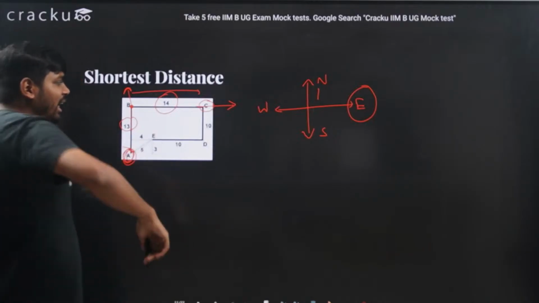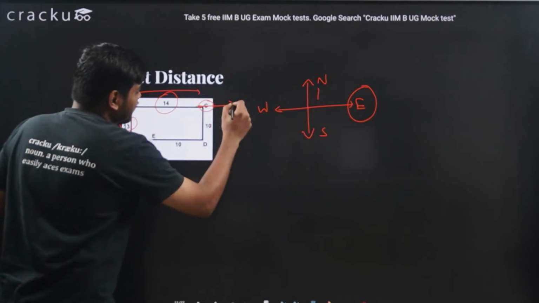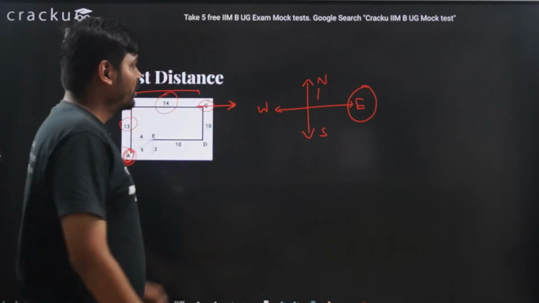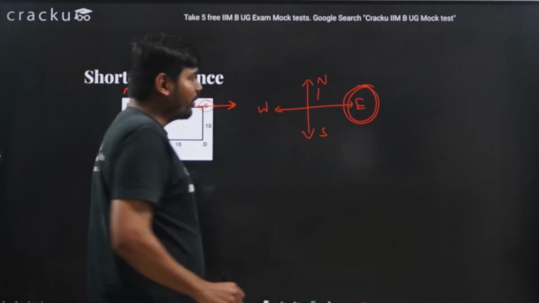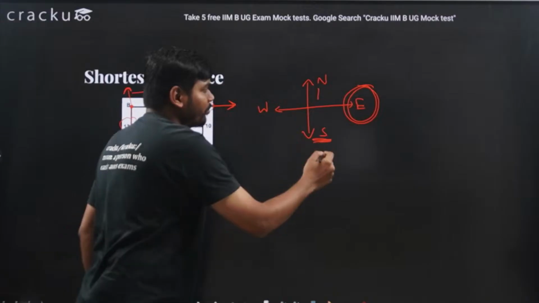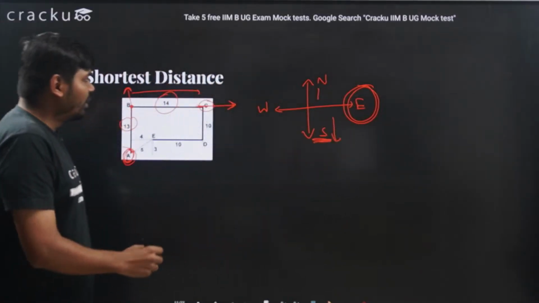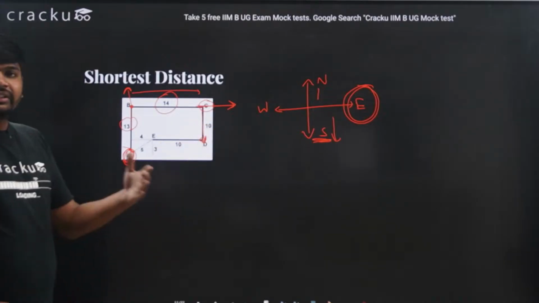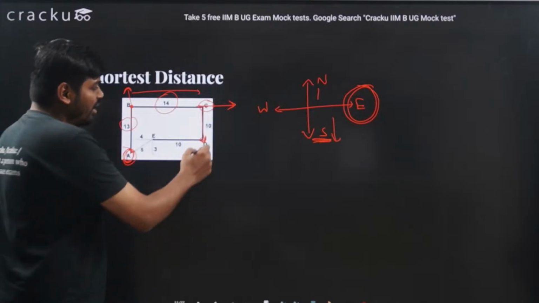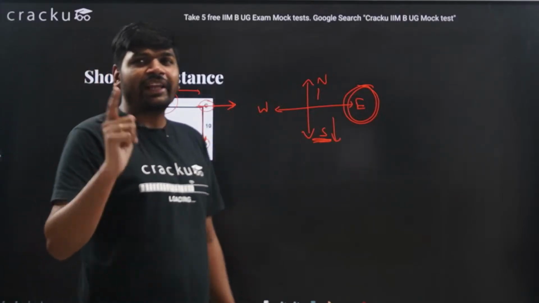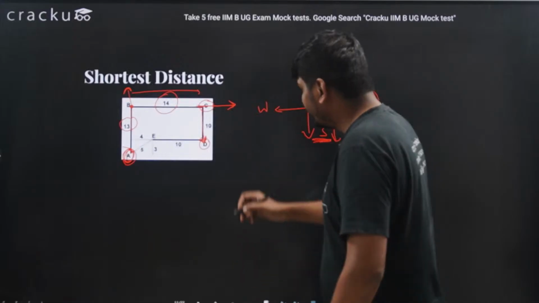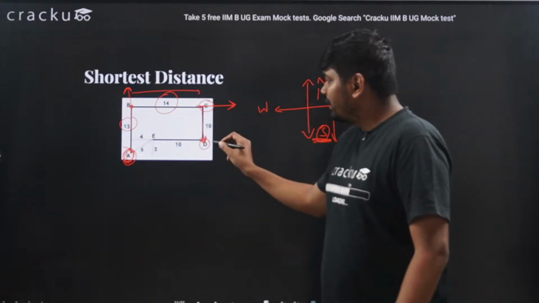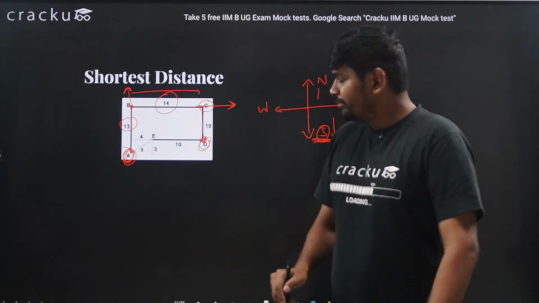Now I take another right turn. When you are facing in this direction, right will be this way and left will be this way. So when you are facing east, your right will be the south direction. Then I again move to south a distance of 10 meter. Now after reaching D, in which direction am I facing? If you look carefully, I am facing south direction.